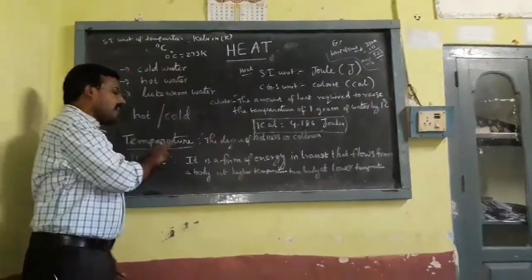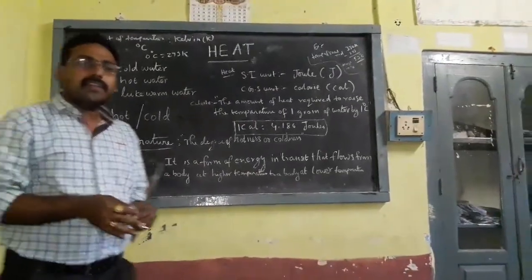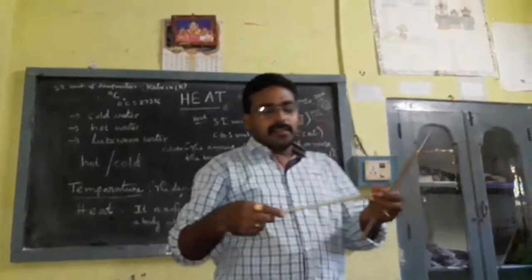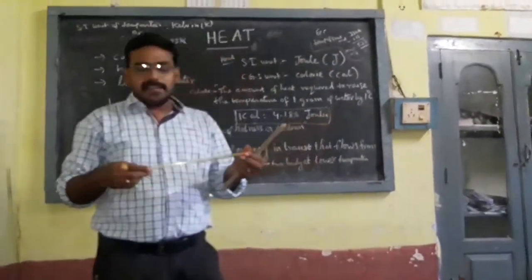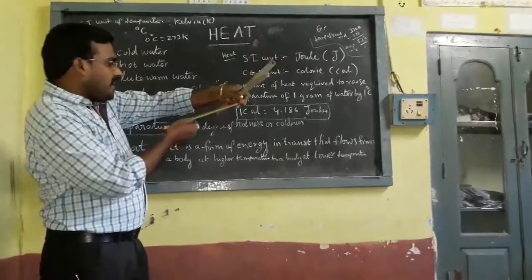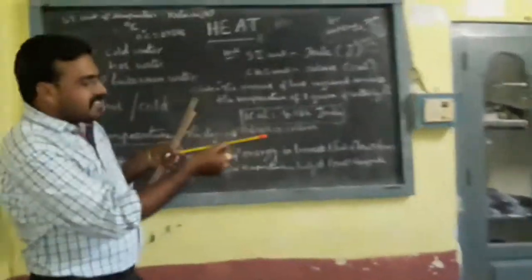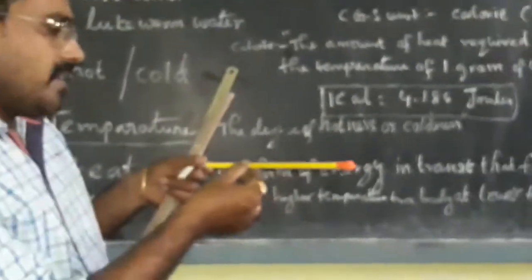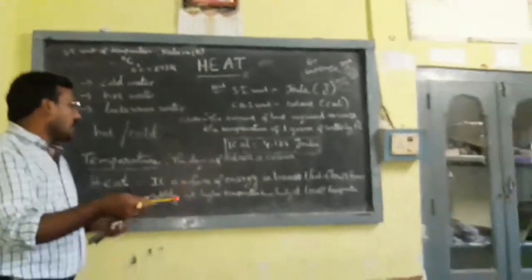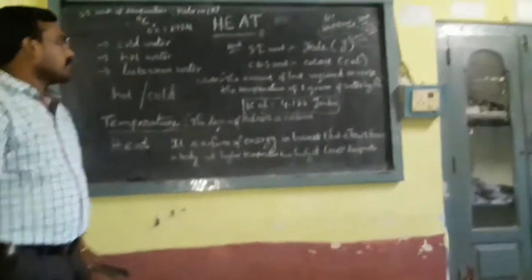This temperature we can measure with a thermometer. This is a thermometer, which has a Fahrenheit scale and a Celsius scale also. So we can find out the temperature with the help of this thermometer scale.